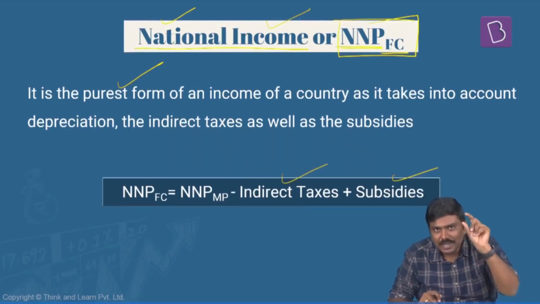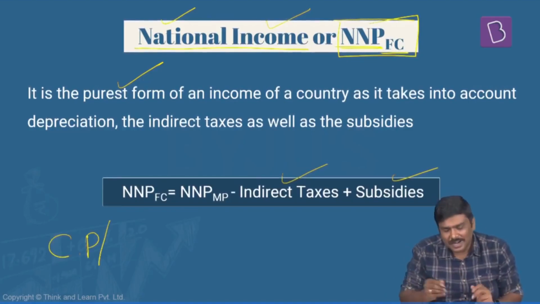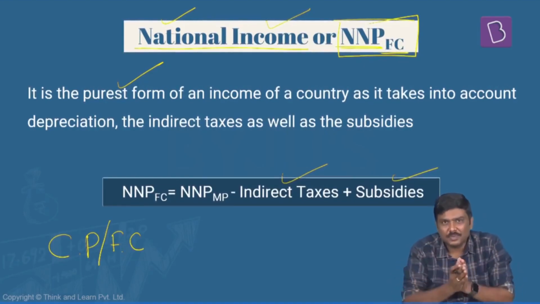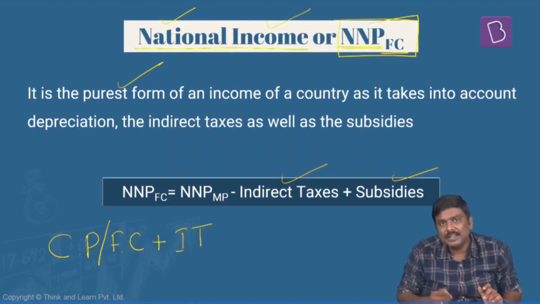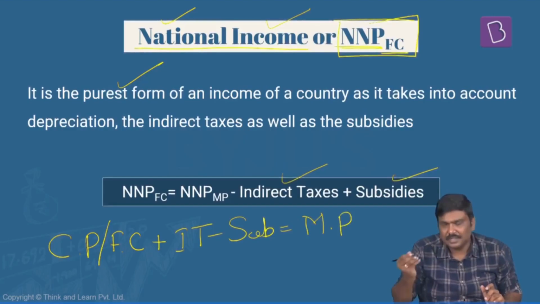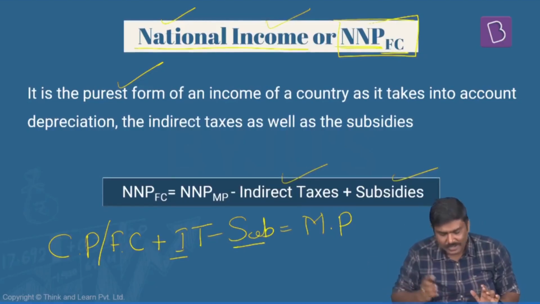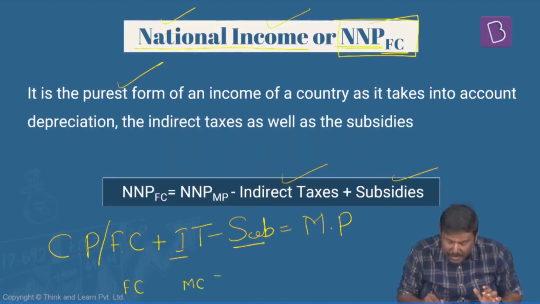I'll take you back to the basic definition. I started with the concept of cost price. I said that another way to say cost price is also factor cost, the four factors of production. On that, there is expenditure, that is nothing but the factor cost. In addition to this, there are indirect taxes imposed by the government and subsidies provided by the government. And we arrive at what? Market prices. Is it okay? Now, use the same formula, transfer this as well as this to the other side. Can I simply write like this now? Factor cost is equal to market price minus indirect taxes plus subsidies.